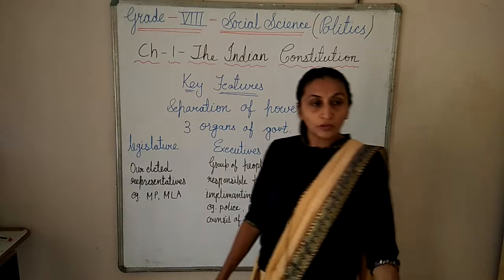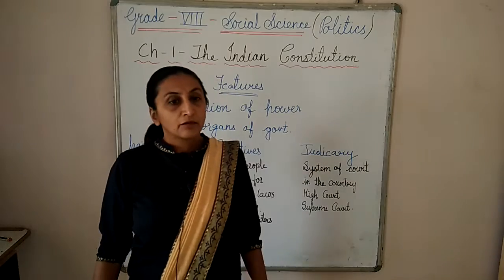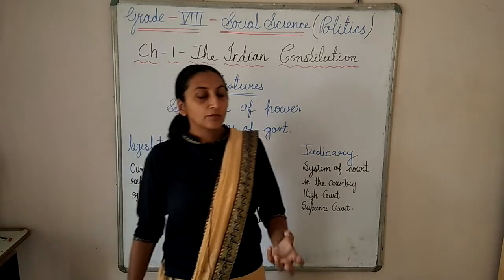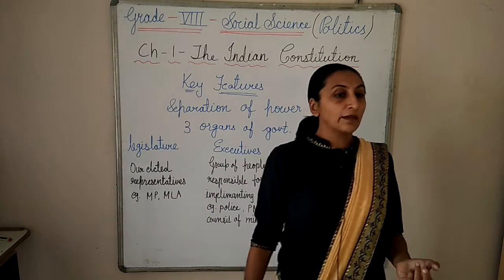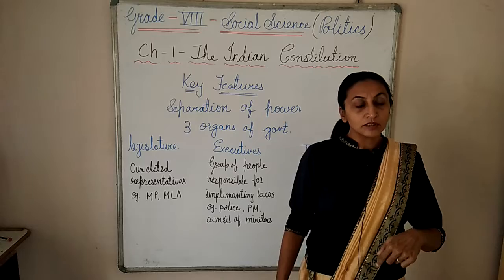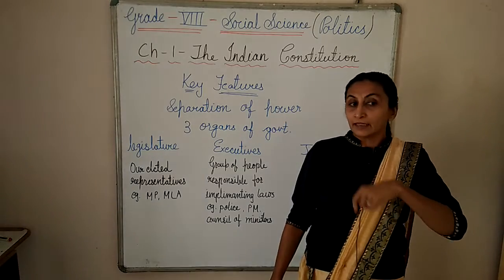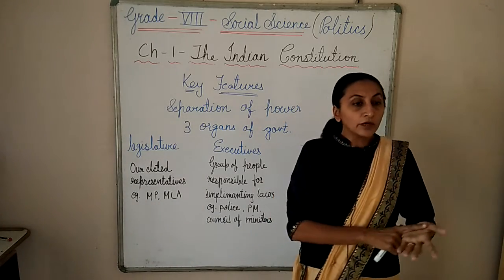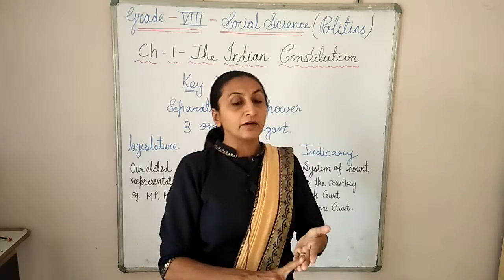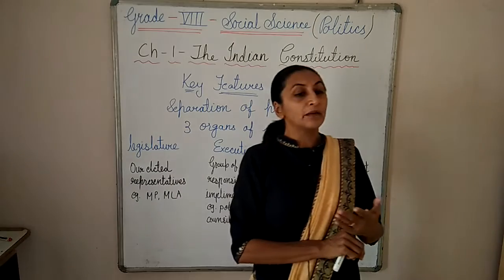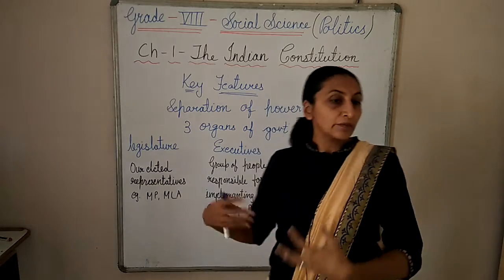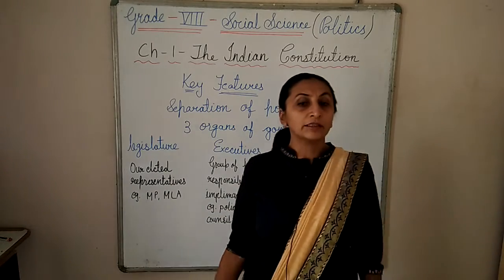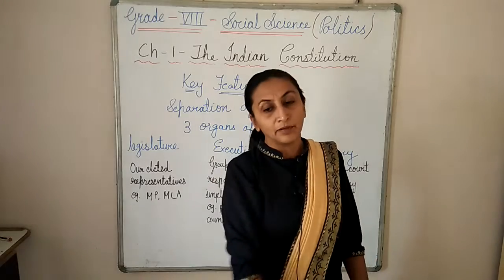Suppose one law is there, according to the Motor Vehicles Act, all persons should have a proper license, and a helmet should be there, then only they can drive the vehicle. And suppose they are not having those things, who is there on the road? Police are there, and they are checking whether people are following whatever is given in the Motor Vehicles Act. So like that, police and other persons are implementing the law. They are watching that the law is properly implemented.